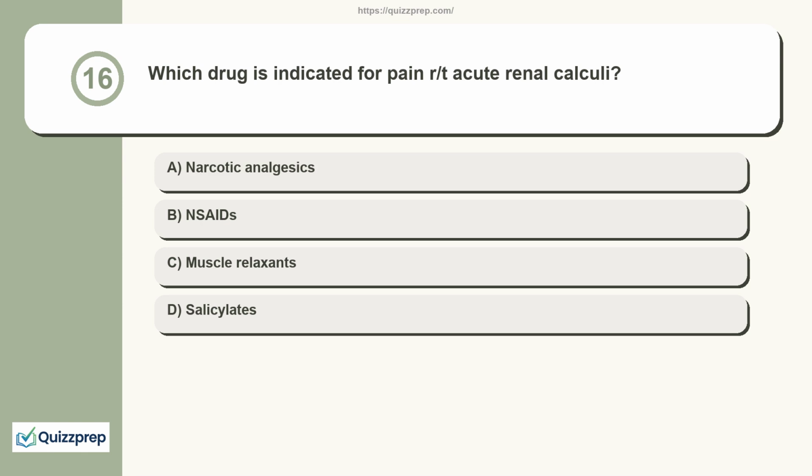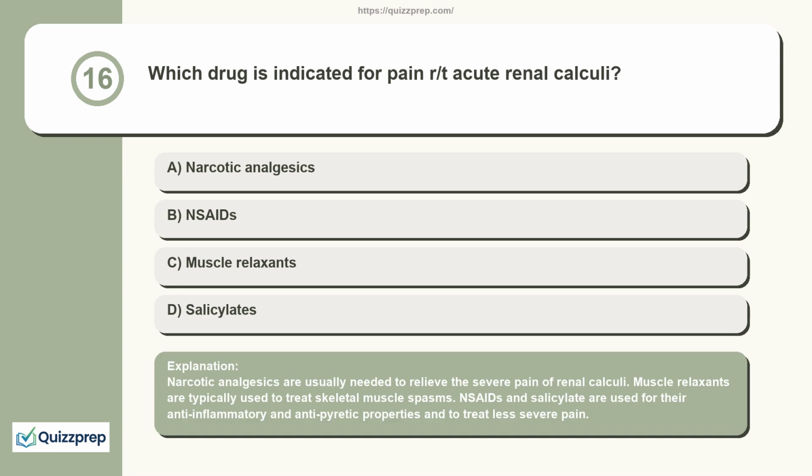Question 16. Which drug is indicated for pain R/T acute renal calculi? Narcotic analgesics, NSAIDs, muscle relaxants, salicylates. Narcotic analgesics are usually needed to relieve the severe pain of renal calculi. Muscle relaxants are typically used to treat skeletal muscle spasms. NSAIDs and salicylate are used for their anti-inflammatory and antipyretic properties and to treat less severe pain.